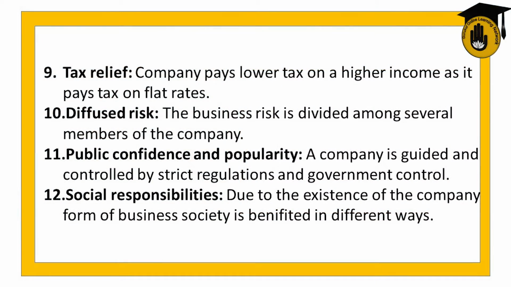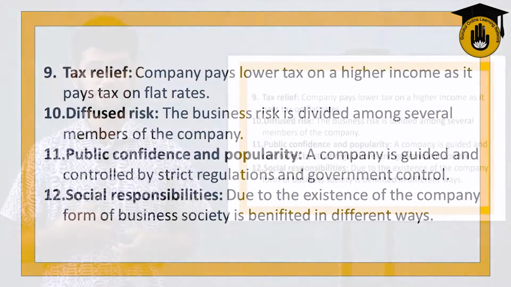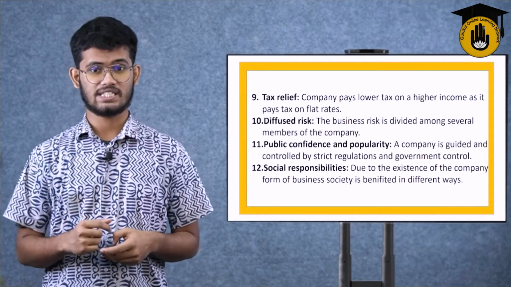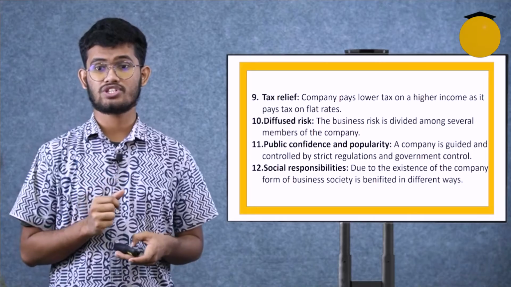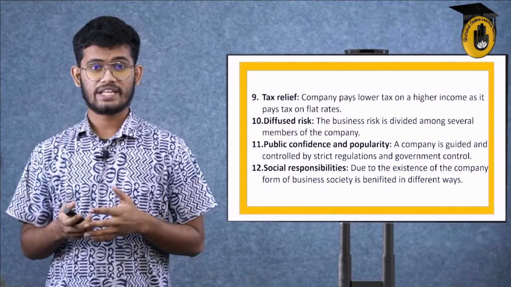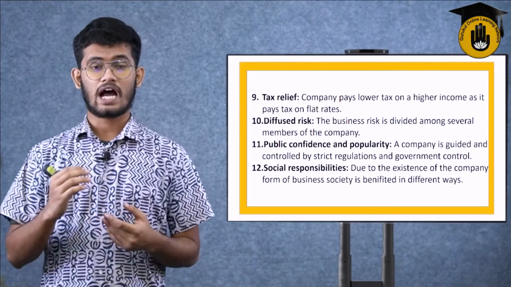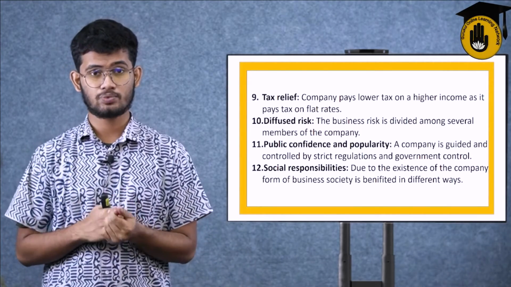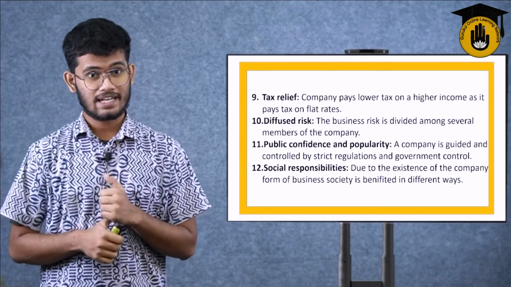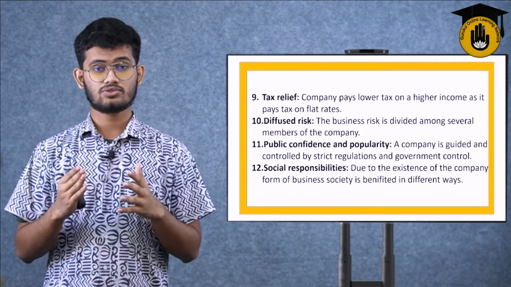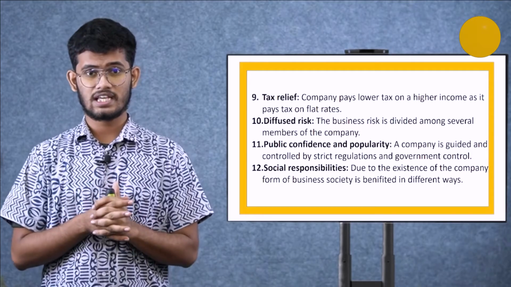Social responsibilities. Due to the existence of the company form of business, society is benefited in different ways. They again mentioned the company form of business, not the sole form of business or partnership form of business. A company is a huge jump from other types of small businesses. A company has huge investment, huge capital, huge profit, huge liability, less tax, which is a flat rate of tax. It has diffused risk. Diffused risk means it distributes its risk equally among everyone.